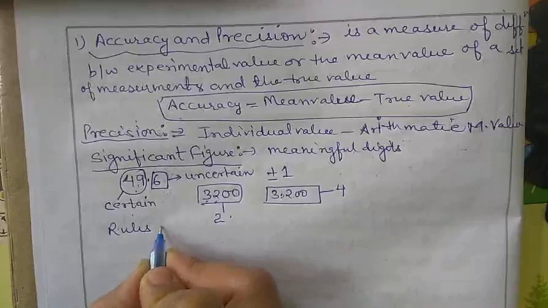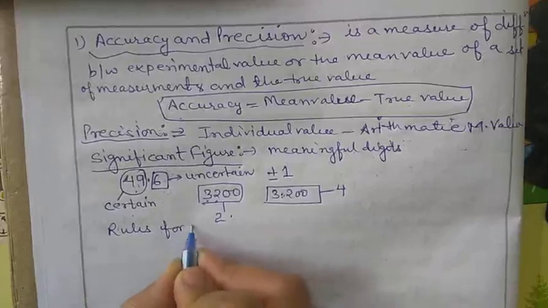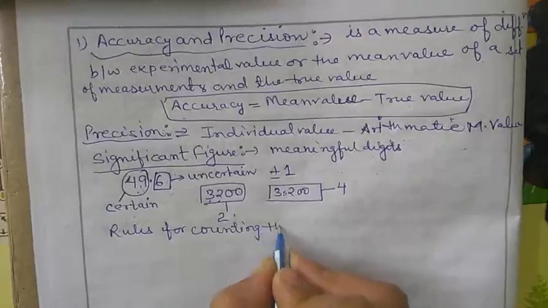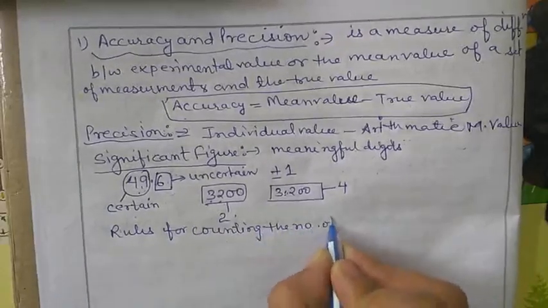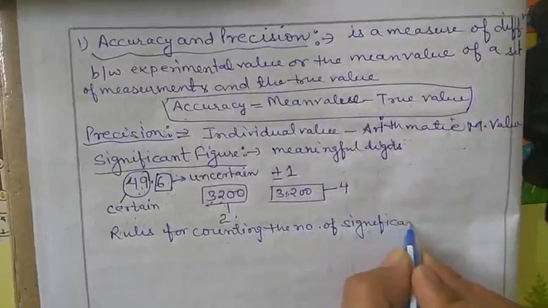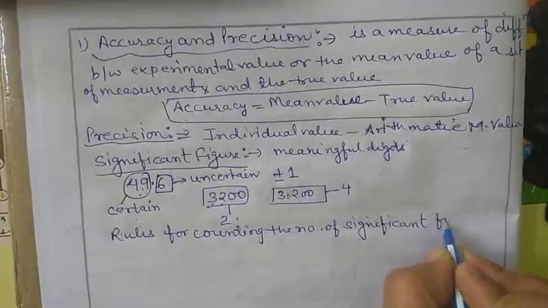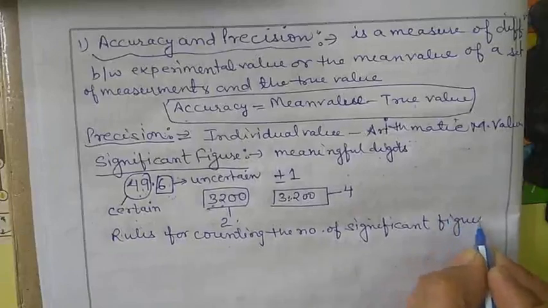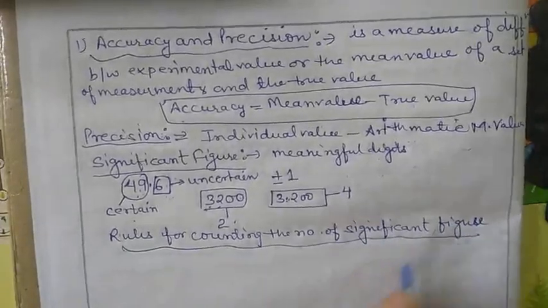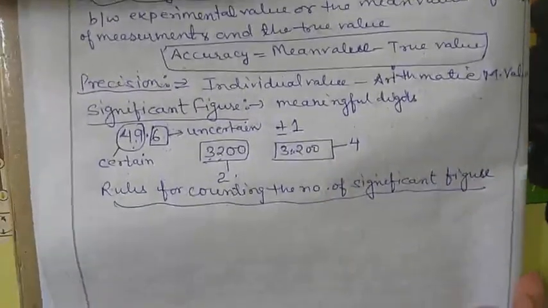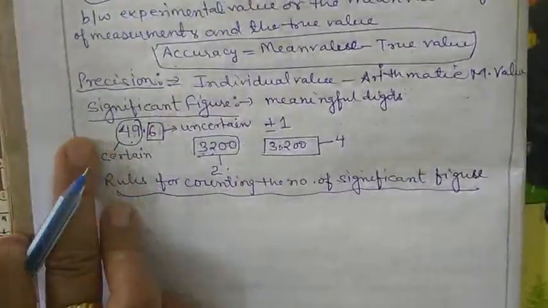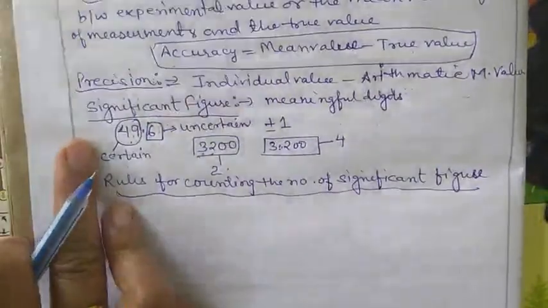Rules for counting the number of significant figures. This is our new topic. There are certain rules to count the number of significant figures.